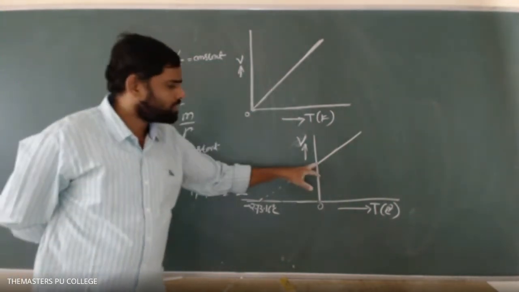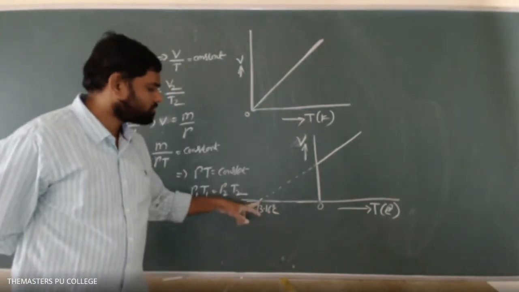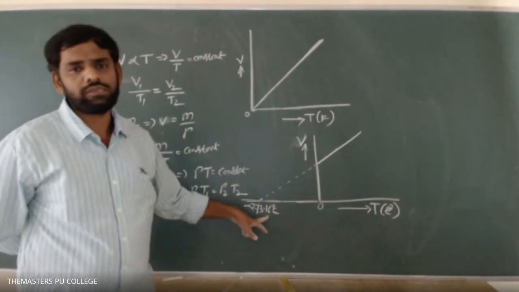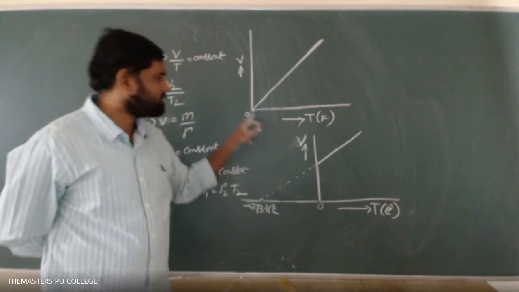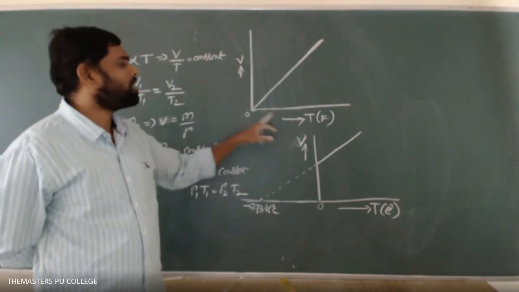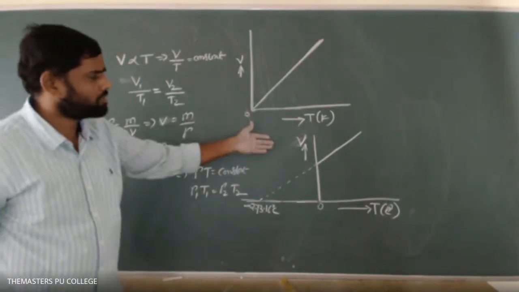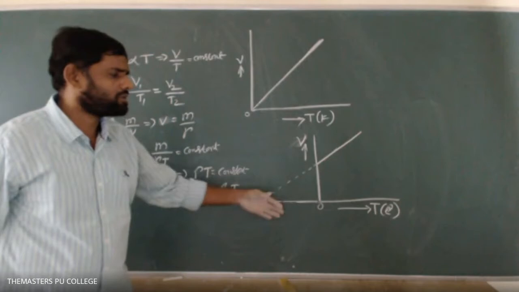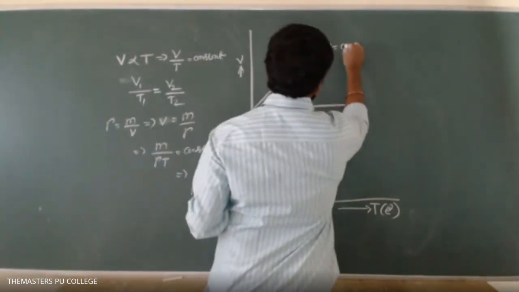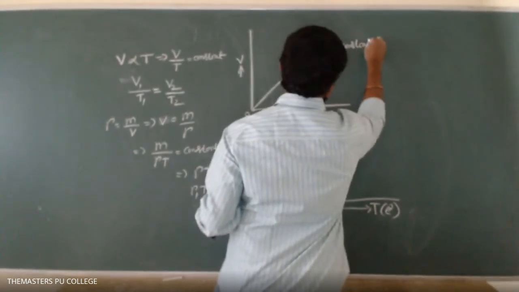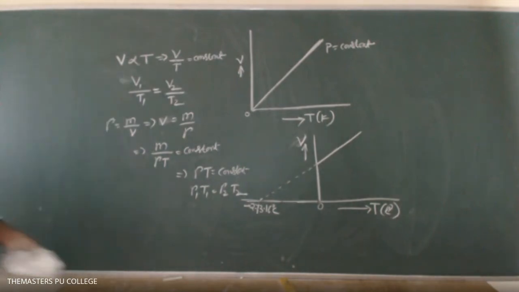Whereas at 0 degrees centigrade the volume of the given gas will not be 0; it will be 0 at minus 273.16 degrees. So this is the absolute zero according to the degree Celsius scale, and this is the absolute zero according to the Kelvin scale of temperature. So this is about the variation of volume versus temperature on the Kelvin scale and the Celsius scale. Okay, so note down this.